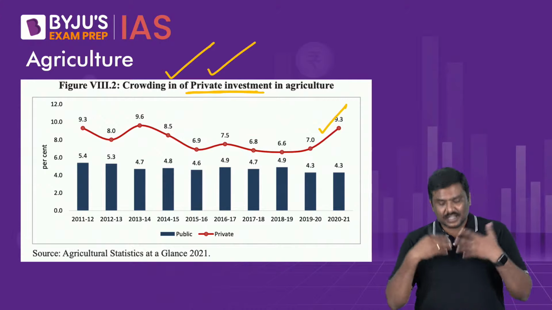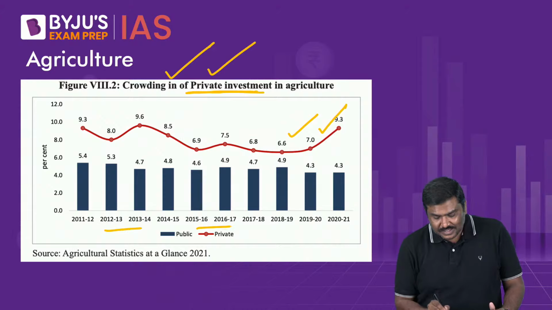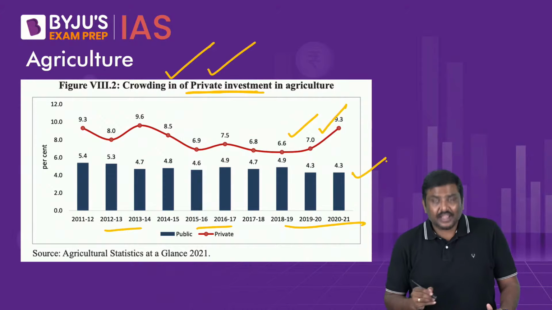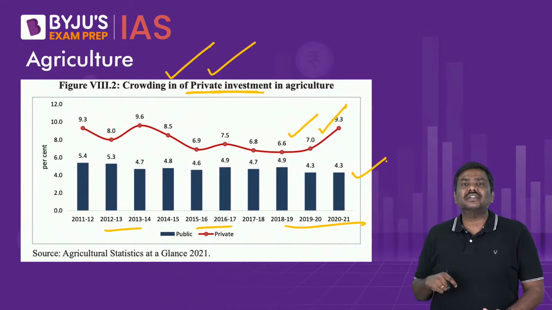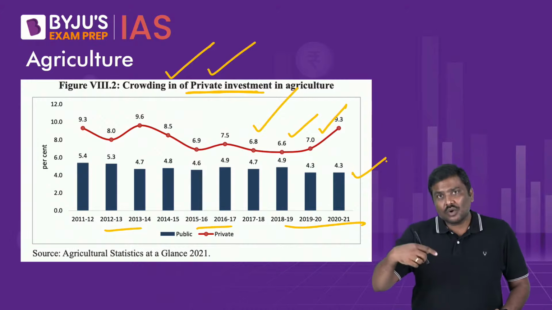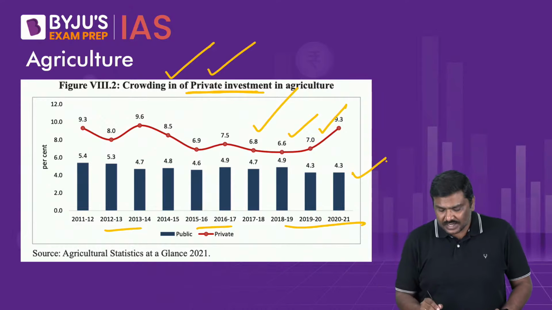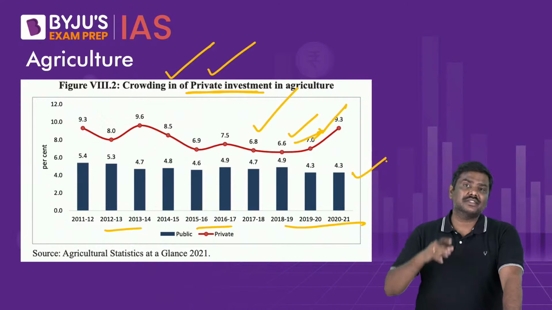So in the last couple of years, you will see that there is a consistent rise in the amount of investment, let's say, done by the government in the agriculture sector. And in addition to this, because the private sector has more confidence in the performance of the agriculture sector, even the private sector investment in the agriculture sector has started crowding in, started increasing. And that is very much relevant.